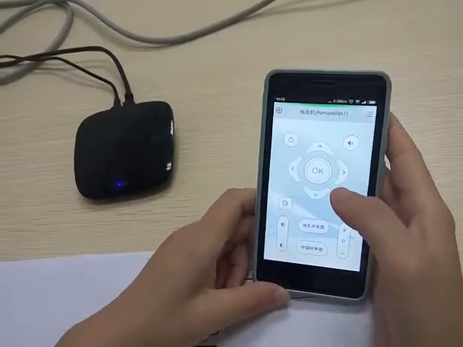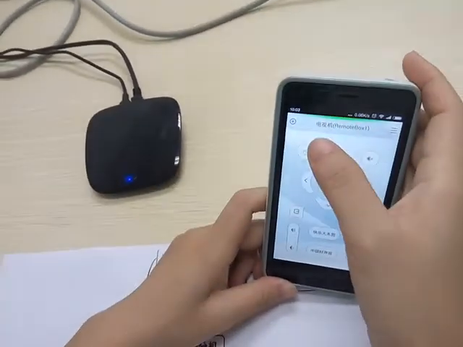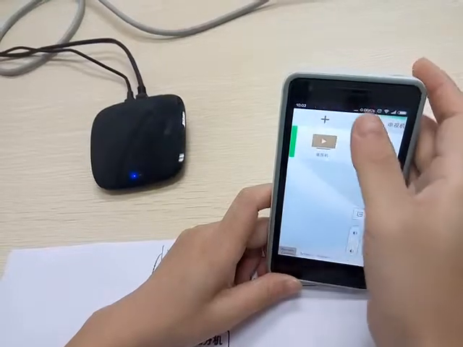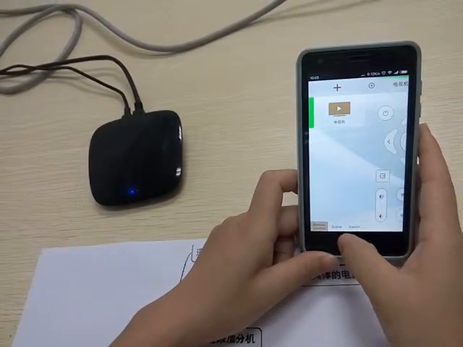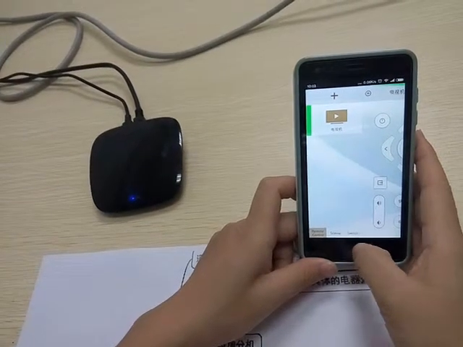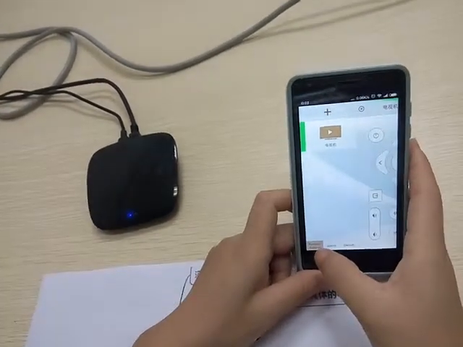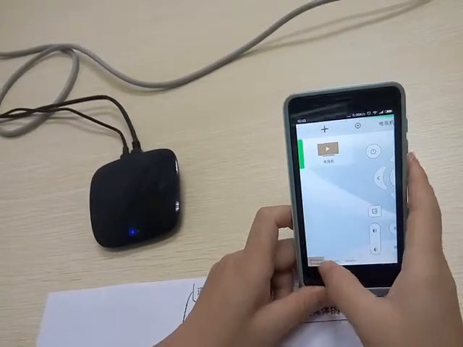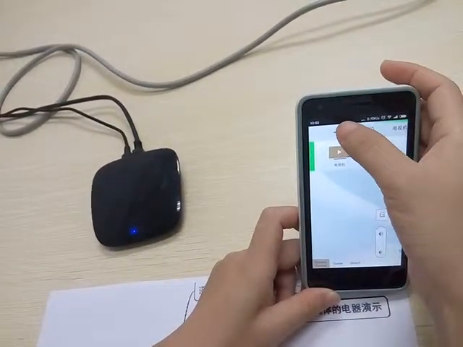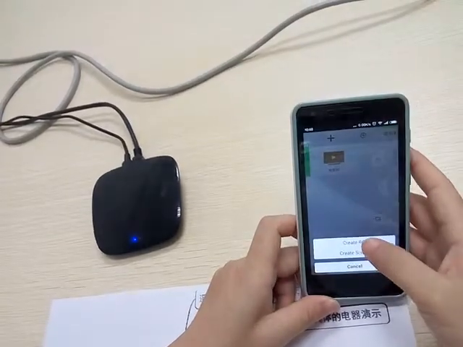Enter into our SLEAS app, and then you could add a device from here. You could see here the remote control and synced configuration and the switch. If you want to add a device into SLEAS, you could choose the remote control and click adding.